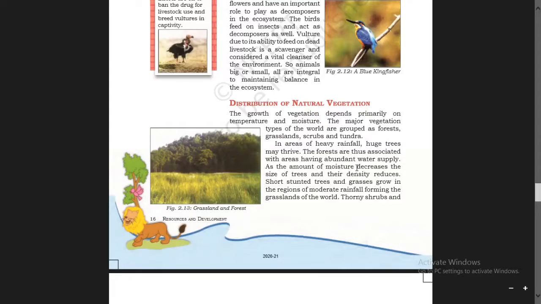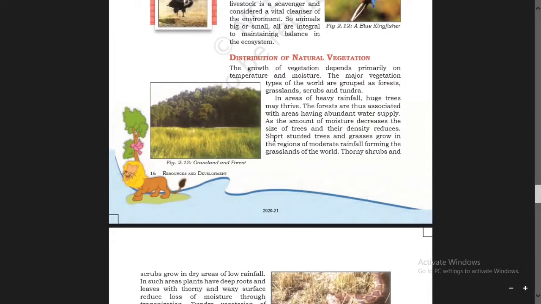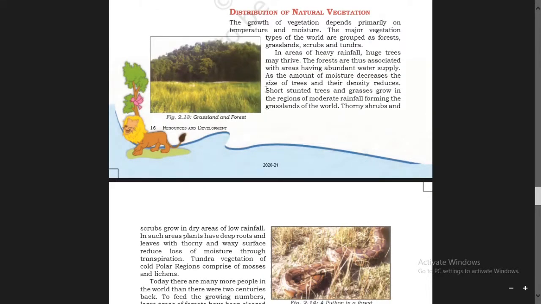As the amount of moisture decreases, the size of trees and their density reduces. As the amount of moisture decreases, it means it goes down, and the size of trees and their density also become less and less. Short stunted trees and grasses grow in the regions of moderate rainfall, forming the grasslands of the world.